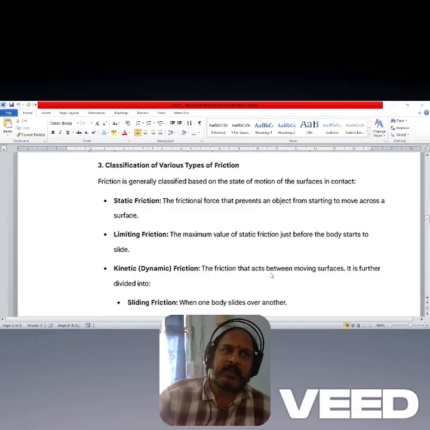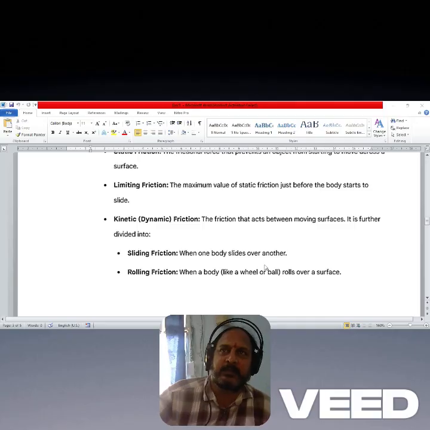The best example is when you are sitting on the bench in the classroom and listening to the class, you are under static friction. Coming to the second one, limiting friction. It is the maximum value of static friction, where the body just starts to slide. So the maximum value of static friction is known as limiting friction.